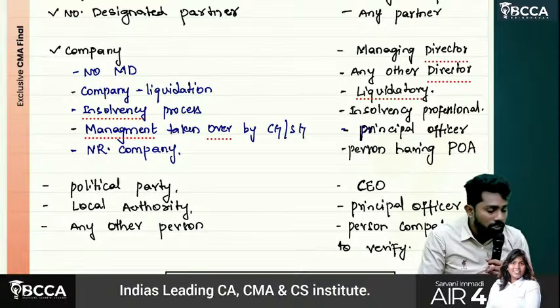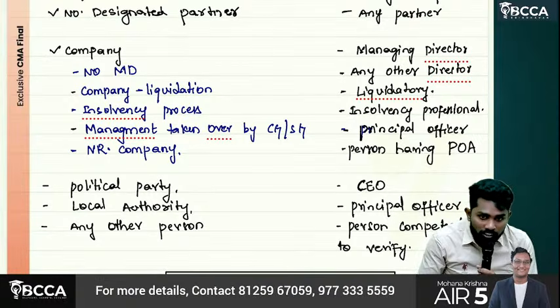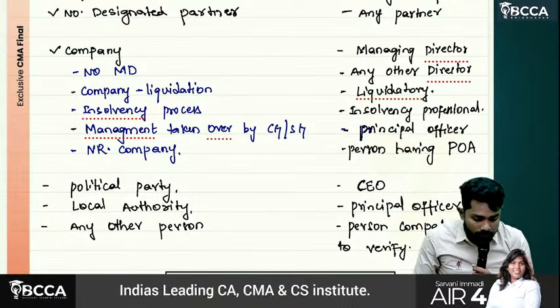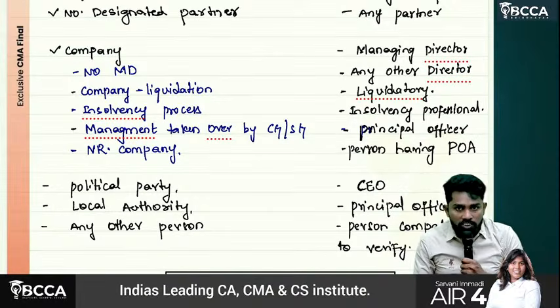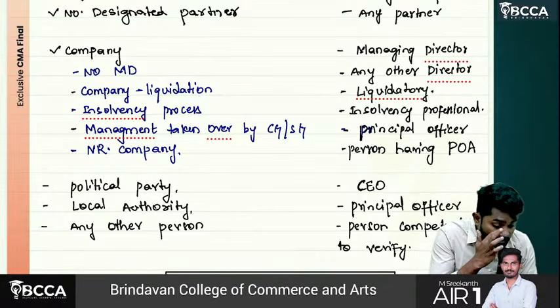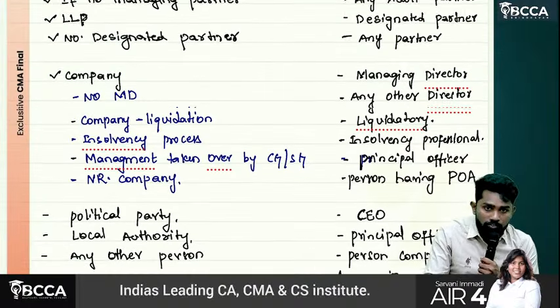In any other case, other than a company, sir: if it is a non-resident company, who has to sign? Whoever is the person having power of attorney. Political party: the CEO of the political party has to sign. Local authority: the principal officer has to sign. And any other person, whoever is competent to verify, can verify the return.